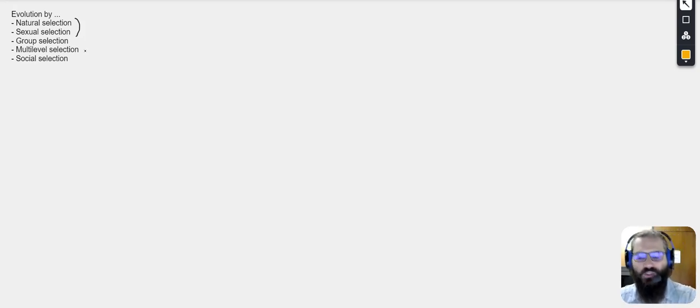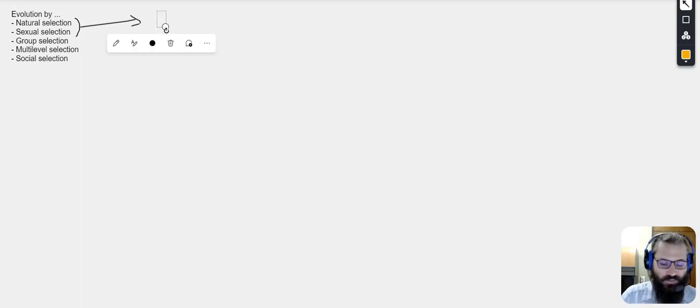Since evolution as a whole is just the change in allele frequencies based on different conditions, you do get different outcomes. For those two, you actually have three conditions, and if they are met, you have evolution by natural selection and sexual selection.